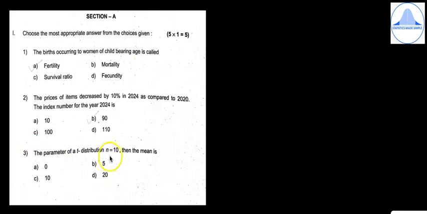The parameter of a t distribution is n equal to 10, then the mean is 0, 5, 10 and 20. So we know that the mean of the t distribution is 0. So the correct answer is A, 0.